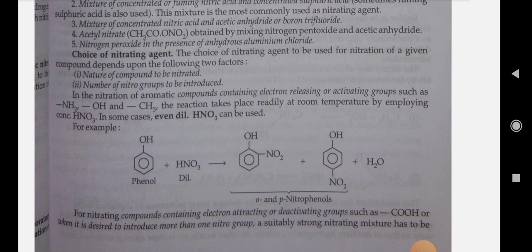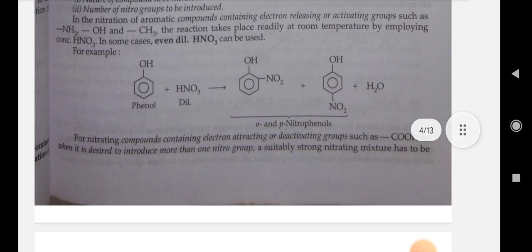In the nitration of aromatic compounds containing electron releasing or activating groups such as NH2, OH and CH3, the reaction takes place readily at room temperature by employing concentrated HNO3. In some cases, even dilute HNO3 can be used. For example, phenol plus dilute HNO3 gives o-nitrophenol plus p-nitrophenol plus H2O.